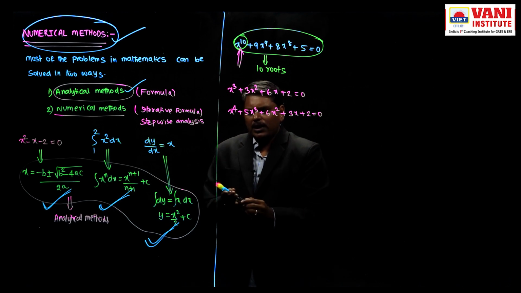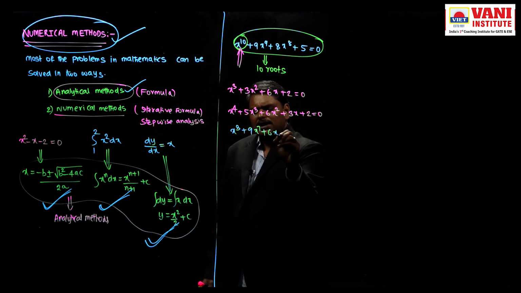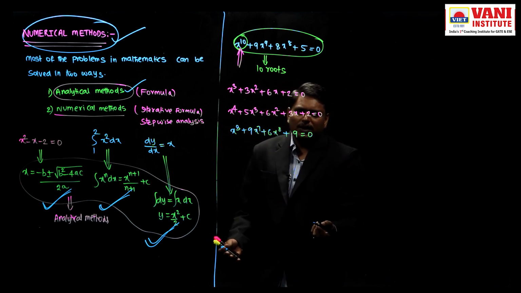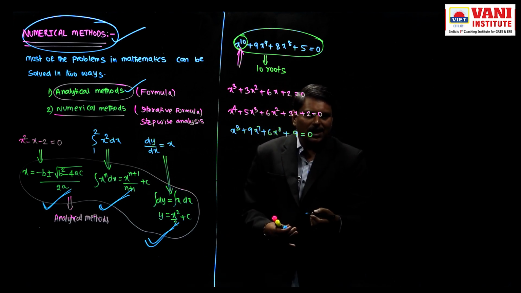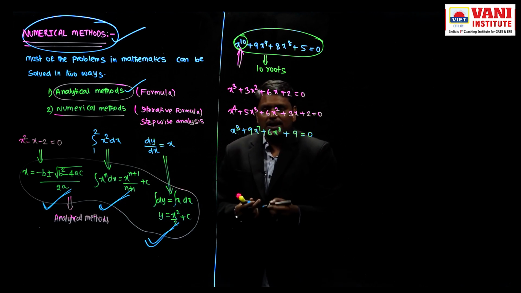For example, if they have given x power 10, x power 8 plus 9 into x power 7 plus 6 into x power 8 plus 9 equal to 0, what you will do? Leave it. That means as the order increases, it is really difficult for us to solve polynomials by using analytical methods.